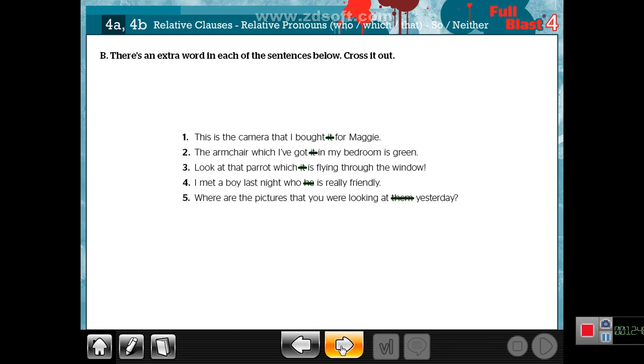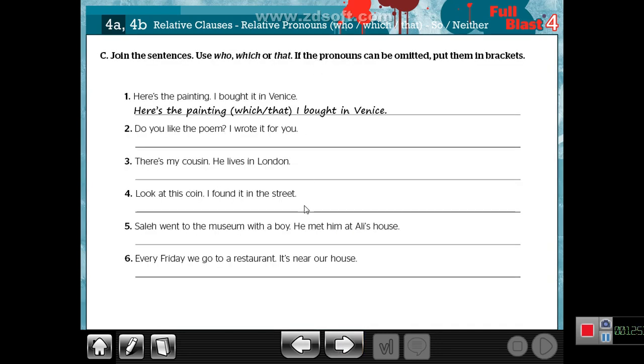Okay. Your homework, inshallah, is in the grammar book. Number C, this is your homework. Use who, which, or that, as you like. For example, here is the painting. The painting is a thing, so I can use which or that to join two sentences by using a relative pronoun. Okay. Numbers 2, 3, 4, 5, 6 are your homework.